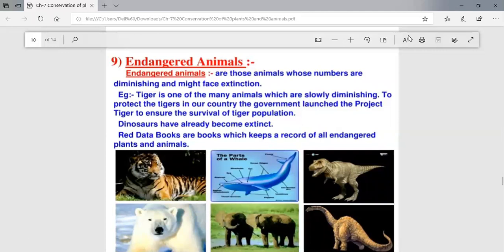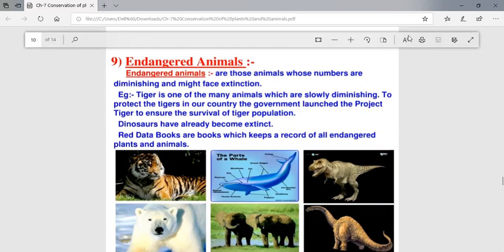What are these animals? Actually, these are the animals whose numbers are decreasing day by day, and in future we might face extinction regarding these animals. So an example I can share with you is that the tiger is one of the many animals which are slowly diminishing. To protect the tigers in our country, the government has launched the Project Tiger. And the main motive and aim of the Project Tiger mission is to ensure the survival of the tiger population.